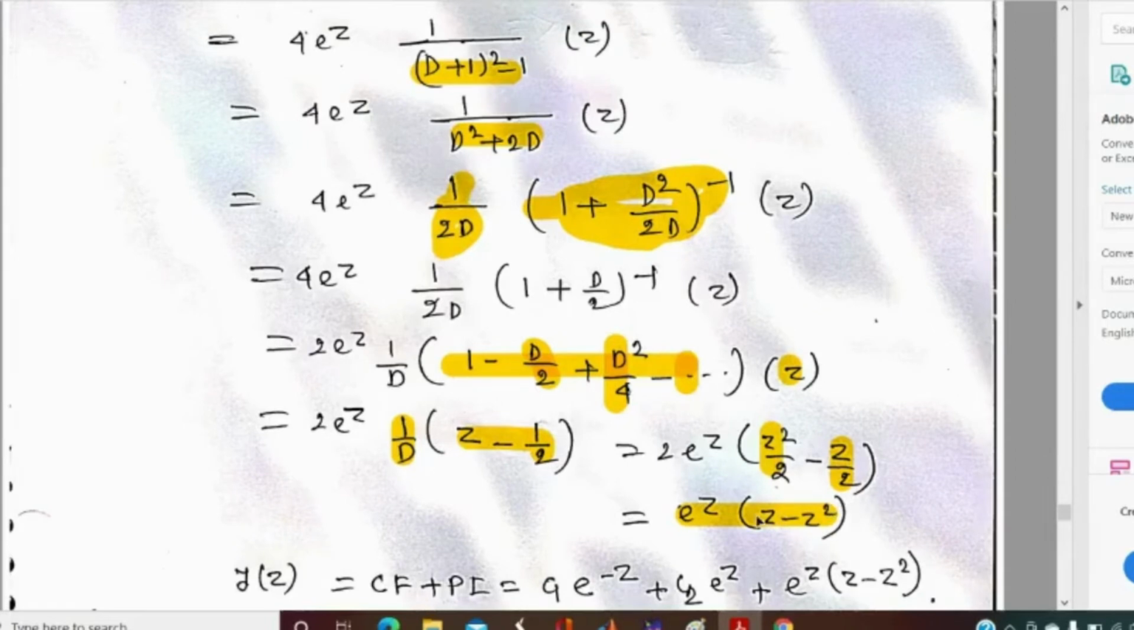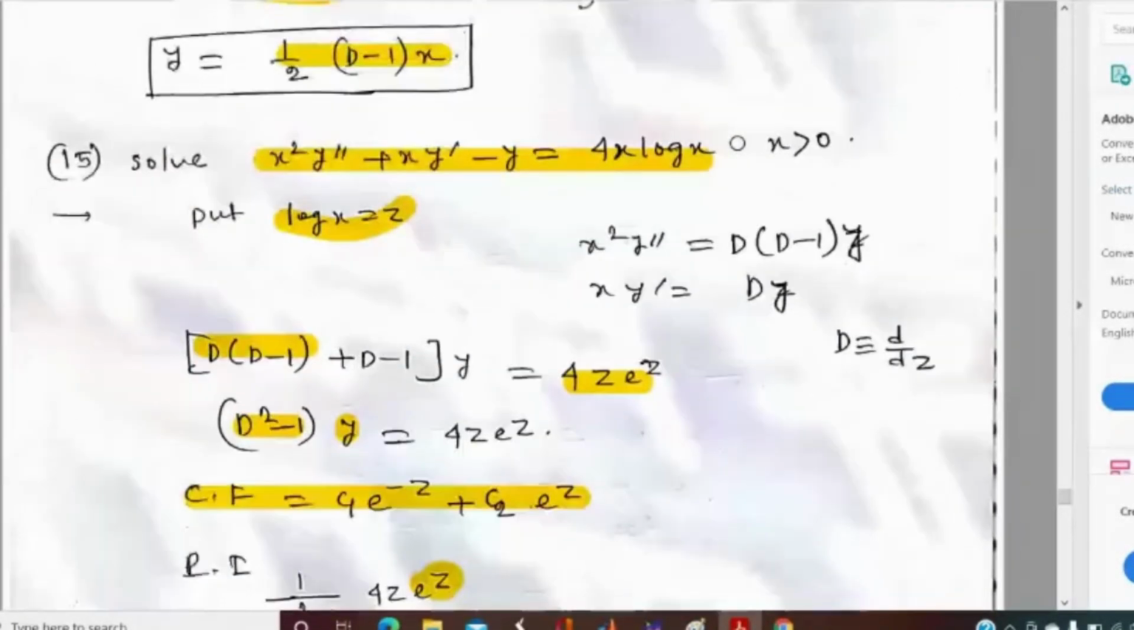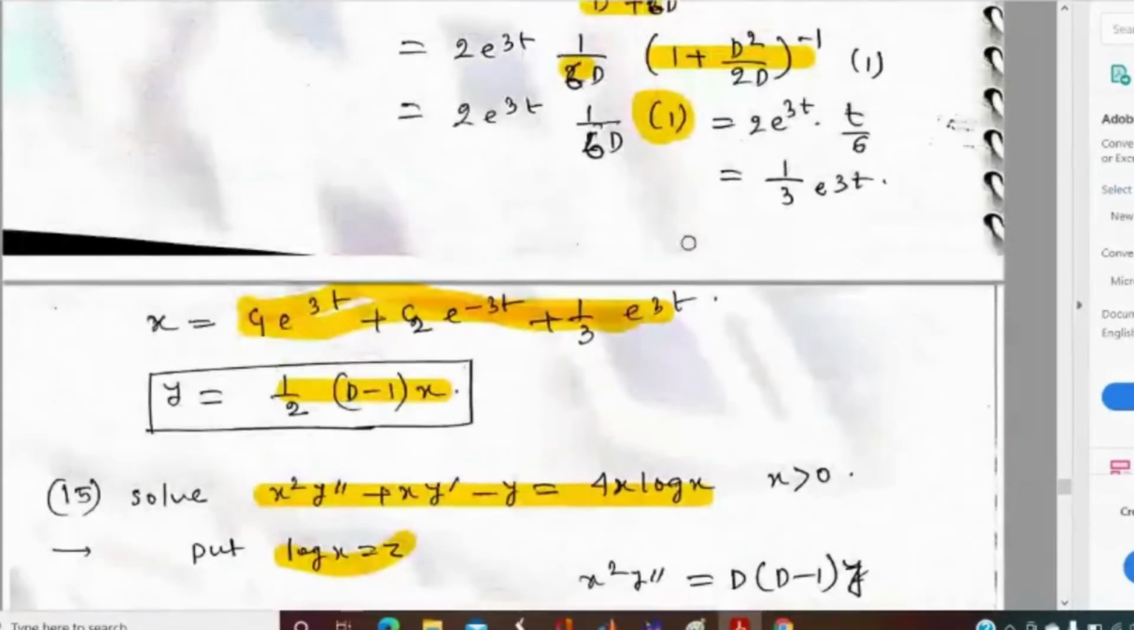Someone is saying explain the 14th last. I cannot get you. Please mute yourself and ask the question. Explain the 14th last means... I think maybe the last part of the 14th question. Yes, yes. What is your doubt? Please tell me.